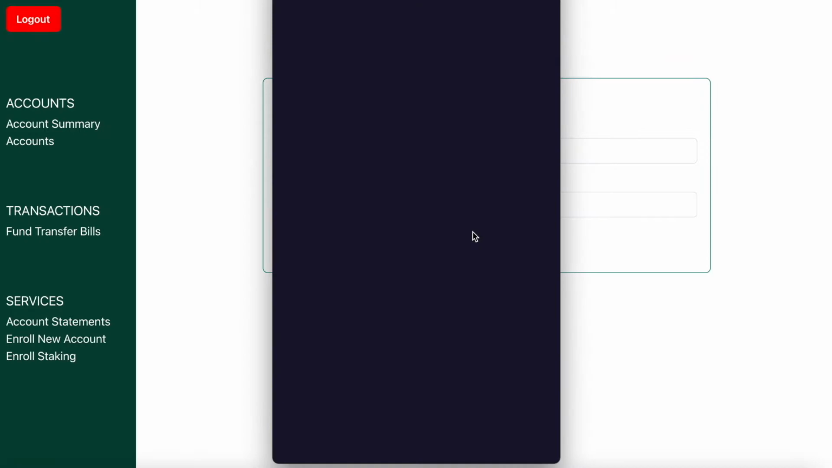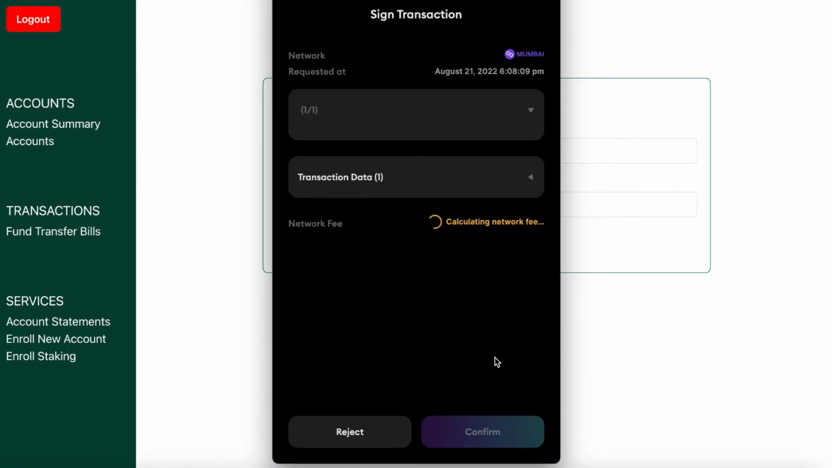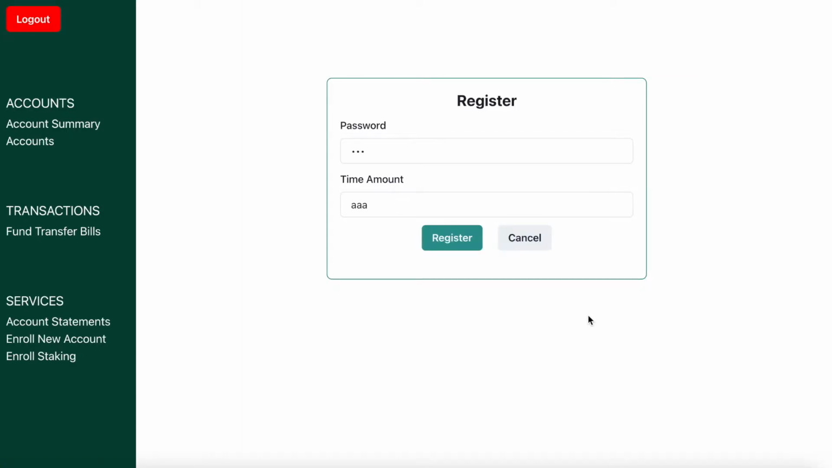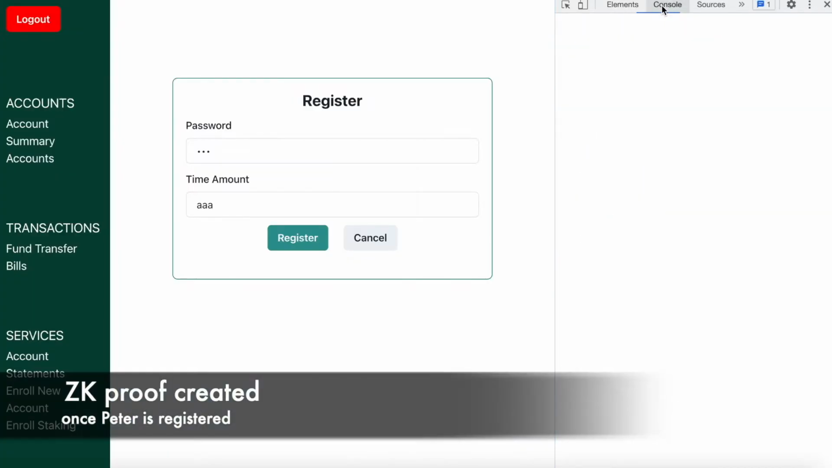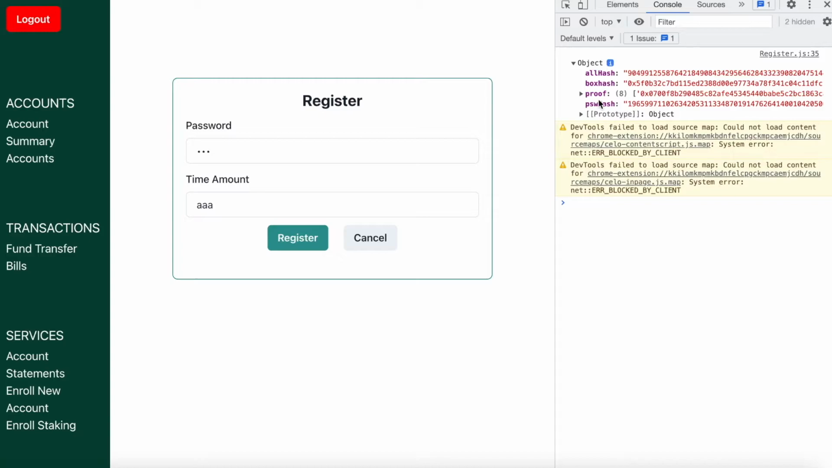So based on the password and the time, you just confirm to register. After success, this also creates a proof. If I inspect, you can also see that the password has been hashed, and here's the proof to get the funds.